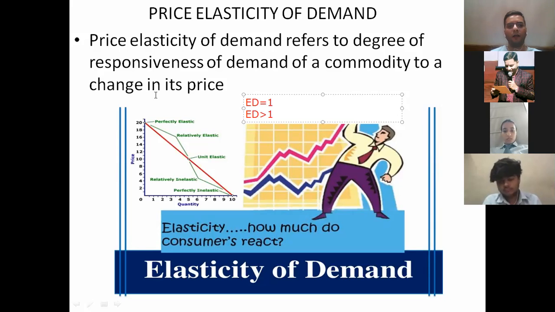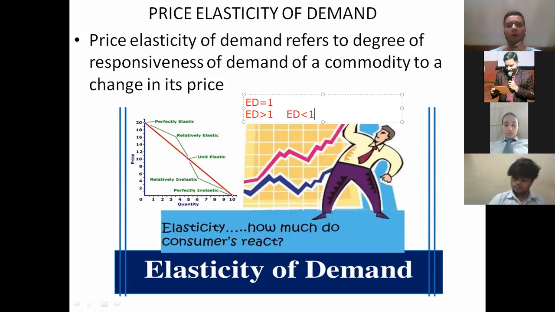The demand of that commodity has decreased by more than 20%. That is known as elasticity of demand more than 1, right? Same way, we have elasticity of demand less than 1. The less than 1 means when it is less than the unity, which means when the percentage change in demand is less than the percentage change in price.